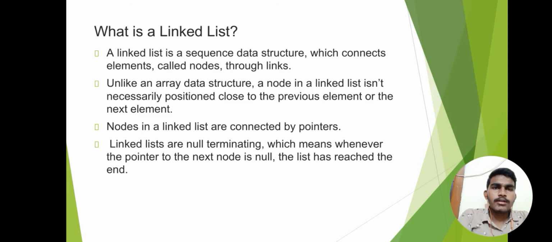What is a linked list? A linked list is a sequence data structure which connects elements called nodes through links. Unlike an array data structure, a node in a linked list isn't necessarily positioned close to the previous element or the next element. Nodes in a linked list are connected by pointers. Linked lists are null terminating, which means whenever the pointer to the next node is null, the list has reached the end.